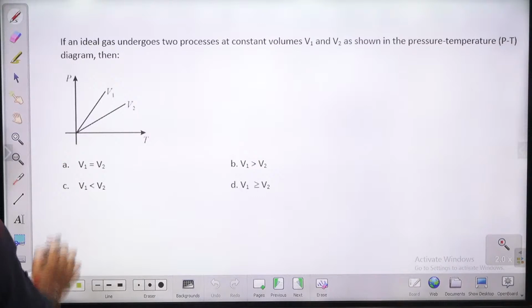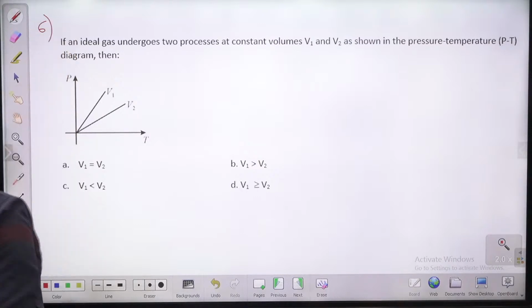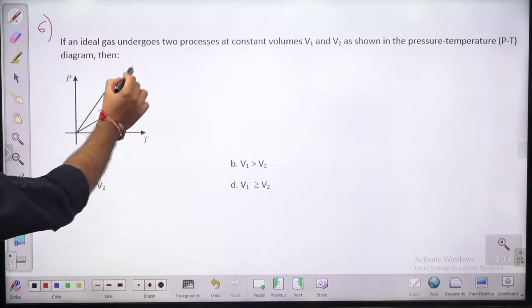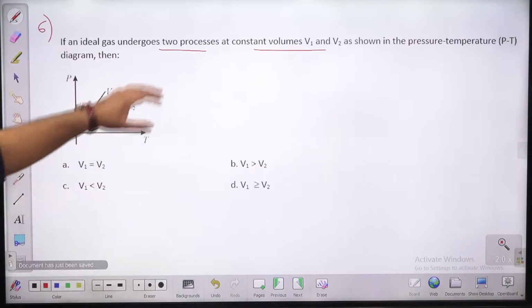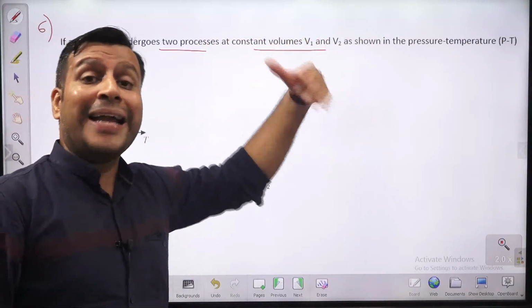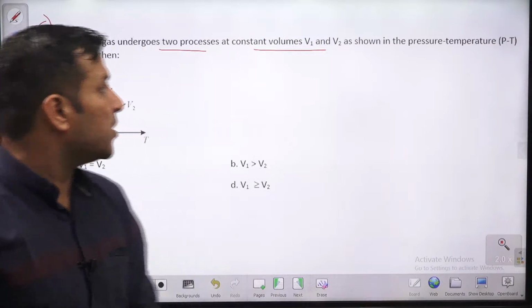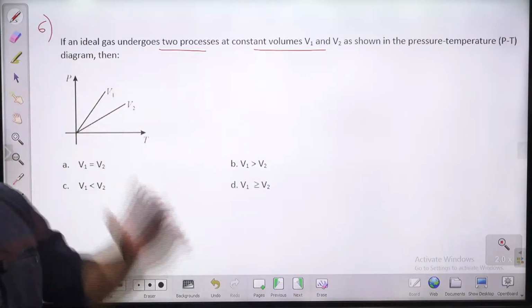Question number 6, guys. Please try to answer this question. Let me read it for you. If an ideal gas undergoes two processes at constant volume, so the process is constant volume पे ideal gas is undergoing constant volume process, and for that PT plot is given.